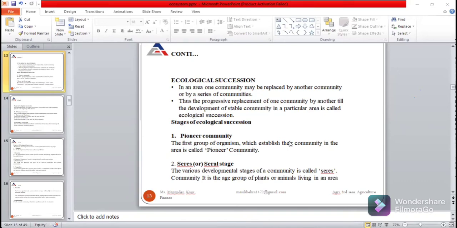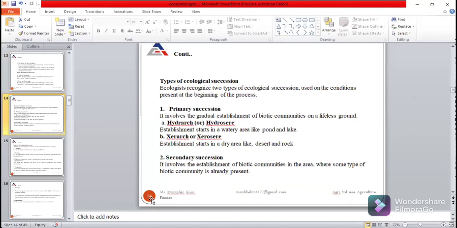So the pioneer community is the first biotic community which developed in a bare area, and the climax community is the last biotic community, and sterile or transition communities are those which are developed between the pioneer community and the climax community.